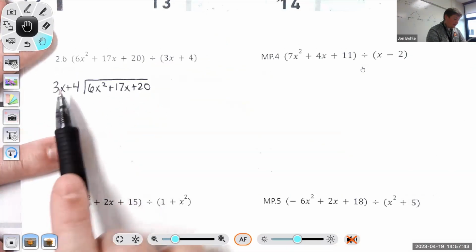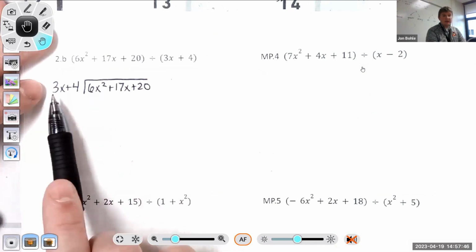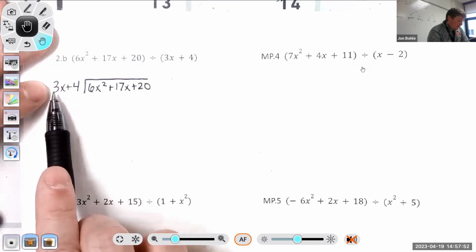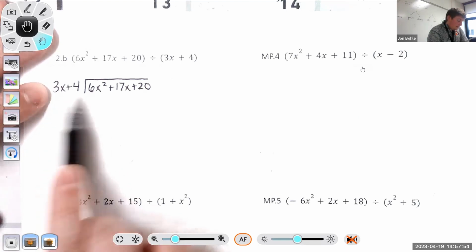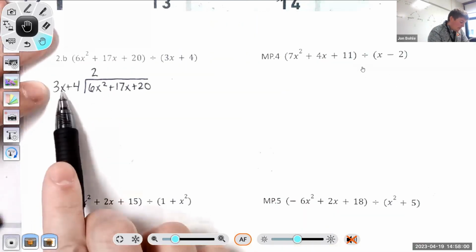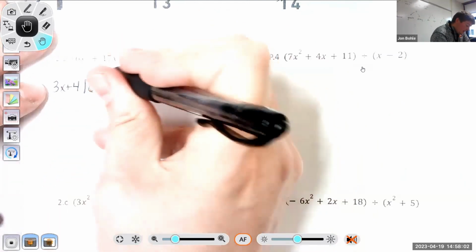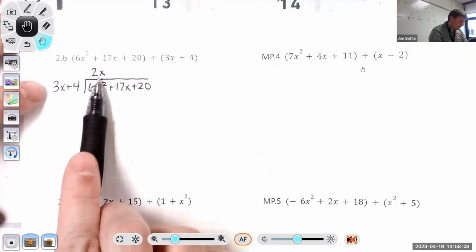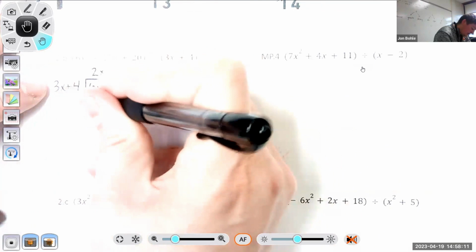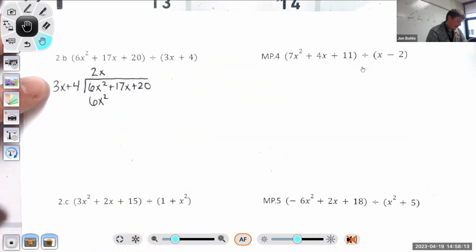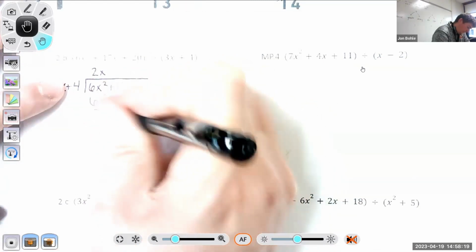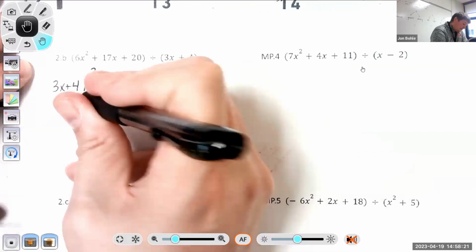I want to do the same thing. I want to make 3x into 6x squared, so I want to get them to match up perfectly. Because of that, I have to ask myself, 3 times what number is 6? Well, 3 times 2 is 6. And then I want x to become x squared, so what do I have to multiply x by to become x squared? It's x. Once I figure out what that quotient is, I have to go 2x times 3x, which is 6x squared, and then 2x times 4, which is 8x. And then I have to subtract.